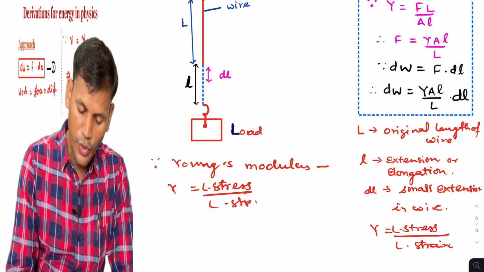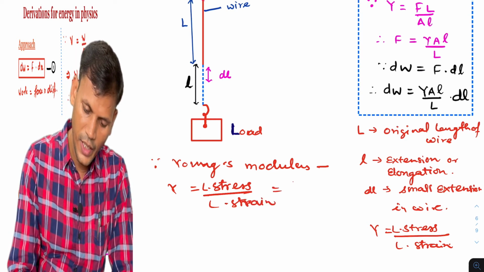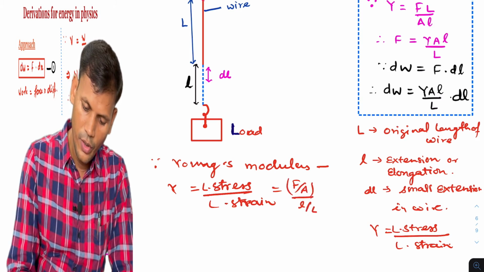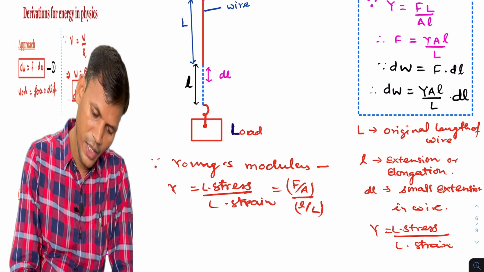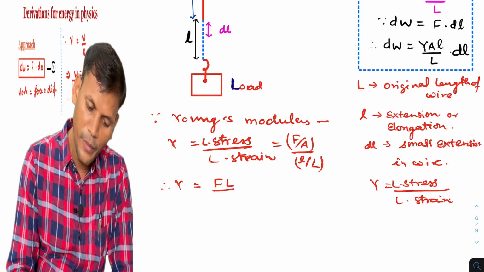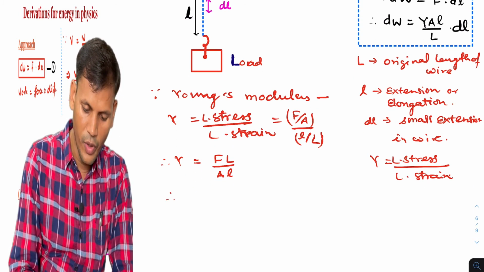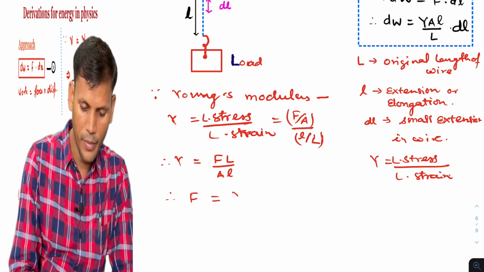So longitudinal stress is force acting per unit area, upon small l by capital L. That much we know. So this term can be written as Y is equal to FL by Al. So from here we will calculate the force. So force will be YA small l by capital L.